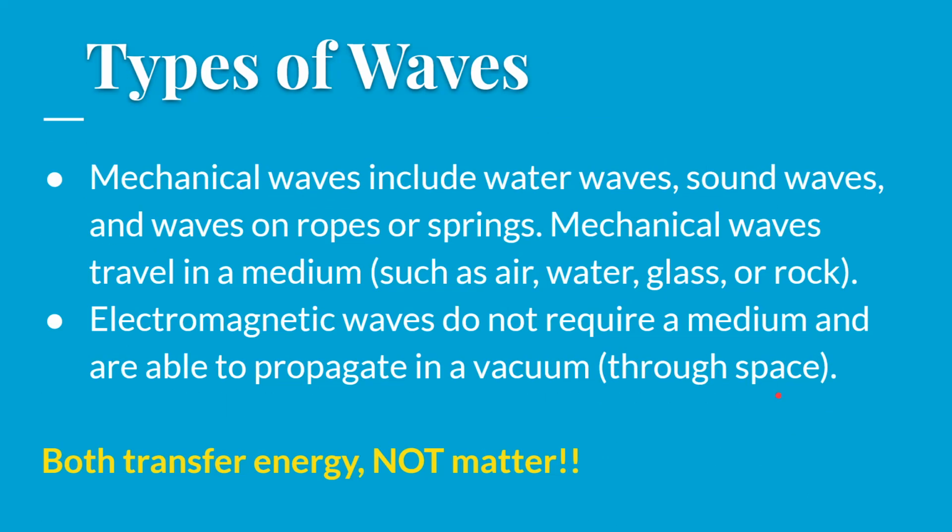Okay, now mechanical waves, which included water waves, sound waves, waves in ropes or strings or springs, they all required a medium to travel through. So we had waves in air, and water, and glass, and rock. We're talking about earthquakes. So we had a medium. Electromagnetic waves do not require a medium and are able to propagate in a vacuum, which means they can travel from the sun to the earth through the empty void of space. Okay, sound can't do that, but light can. Both of these, by the way, transfer energy. Mechanical waves and electromagnetic waves transfer energy, not matter.